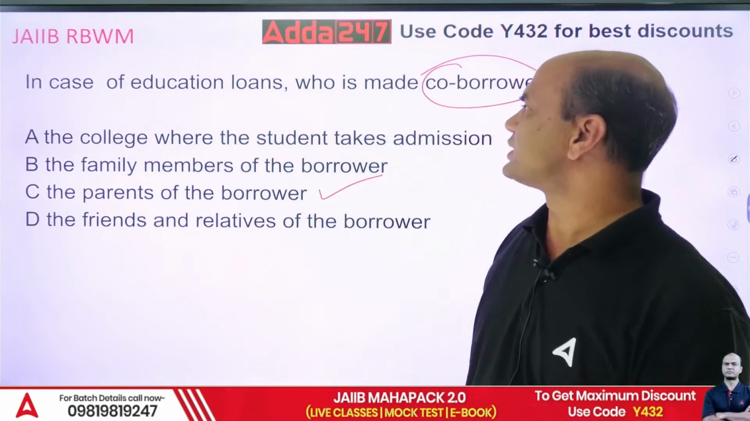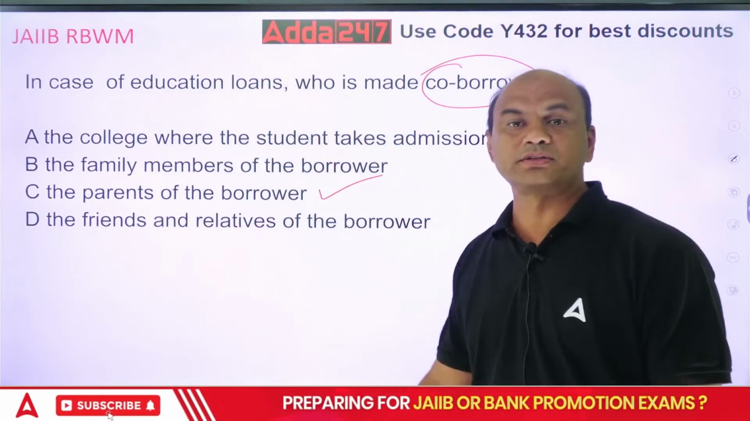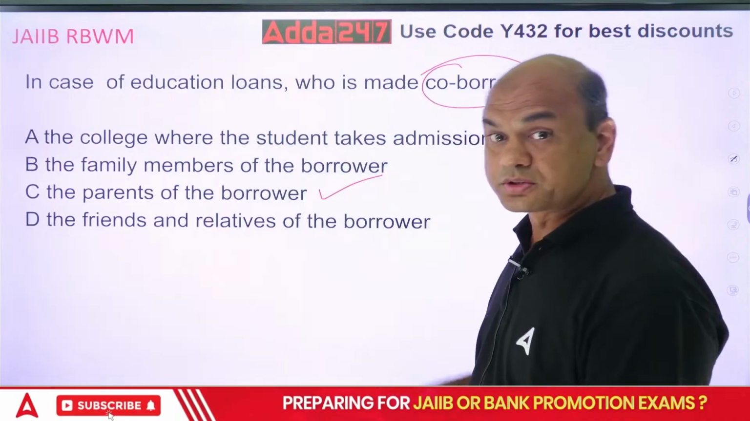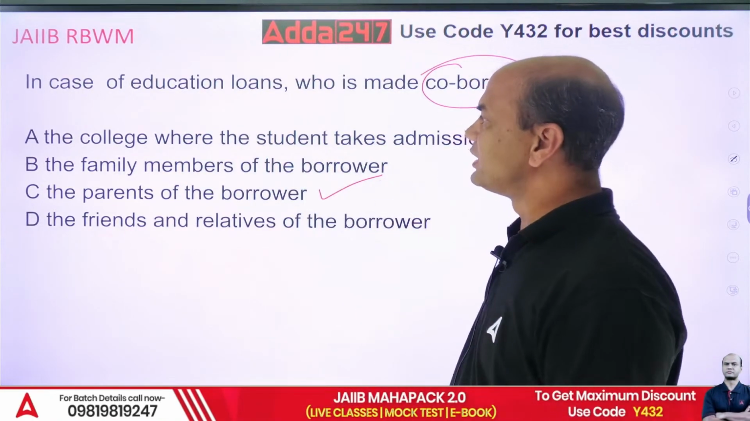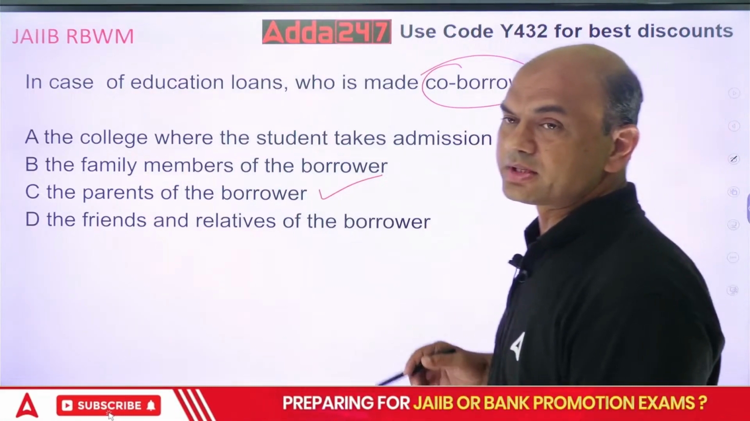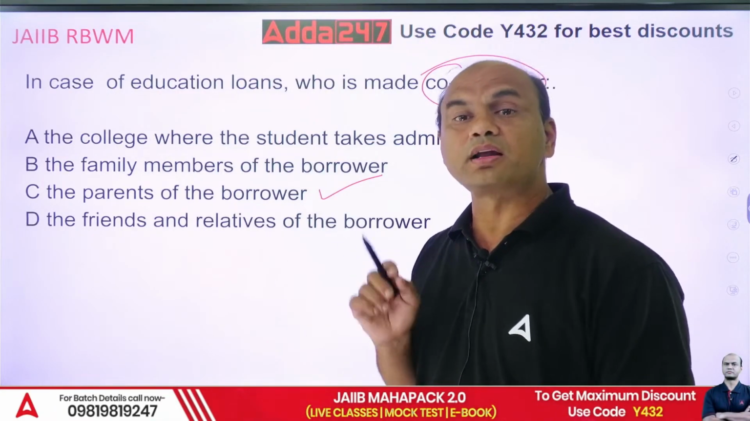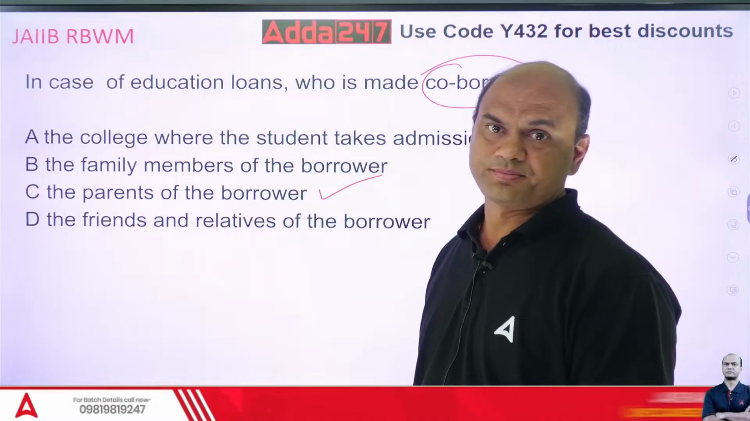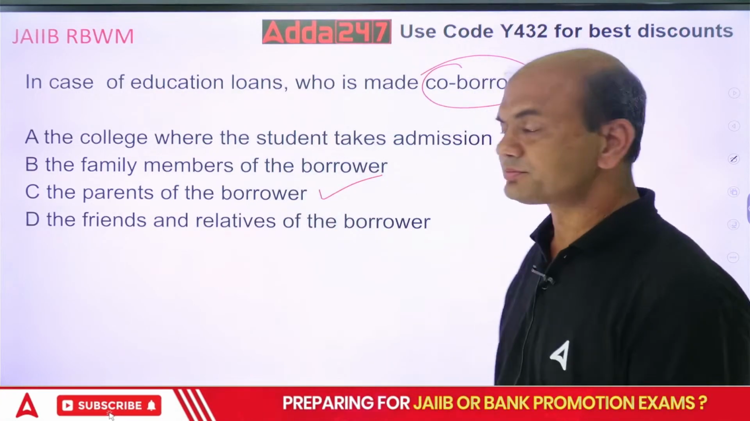So in case of education loans, who is made the co-borrower? The parents of the borrower are made the co-borrower. And who is the borrower? Student. Student is the borrower. Kindly note, again I am telling you, it depends on the age. If the student is a minor, you can't give a loan to the minor. You'll have to give the loan to the parents then.